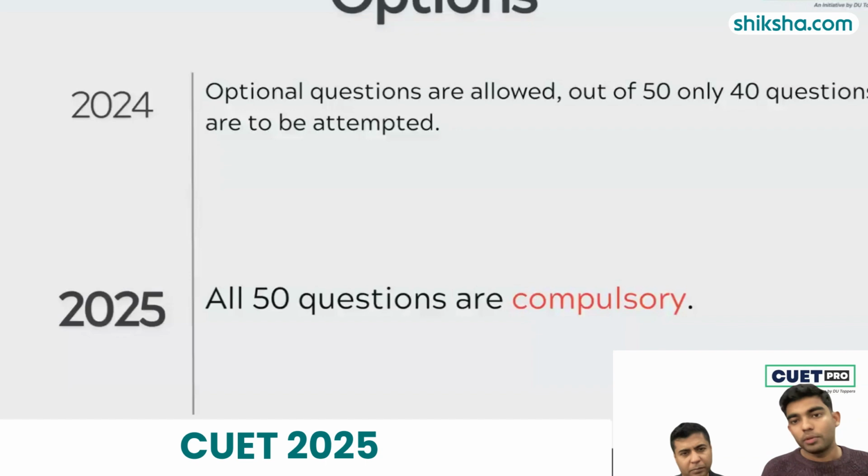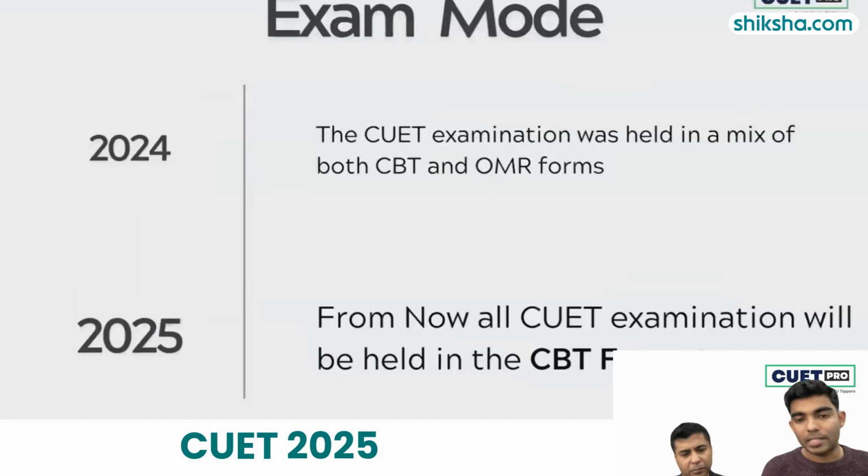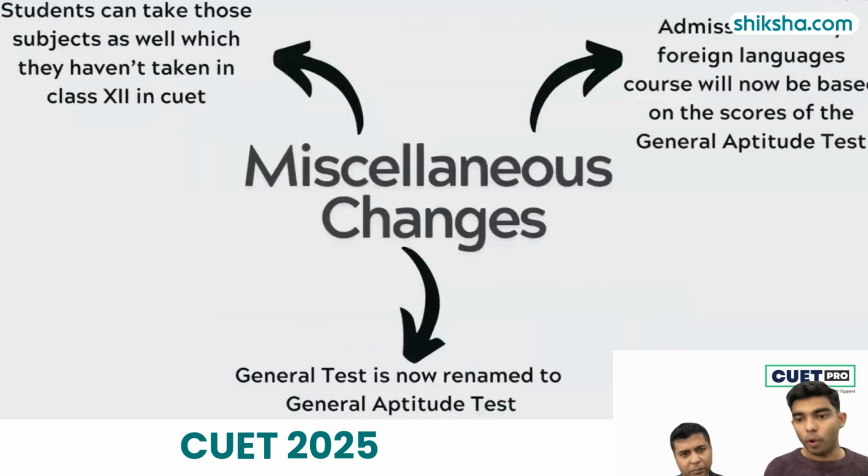A good thing which NTA, the National Testing Agency, has done is, till last year, what they used to tell students is that you can't sit for a paper in CUET if you have not studied that paper in class 12. This has changed now. So let's say, for example, I am a commerce student. I did not have maths in CBSE or in my class 12. Now, when I'm giving CUET, I can add mathematics as a subject in CUET. I can read mathematics separately apart from my class 12 and can sit for the maths paper in CUET.